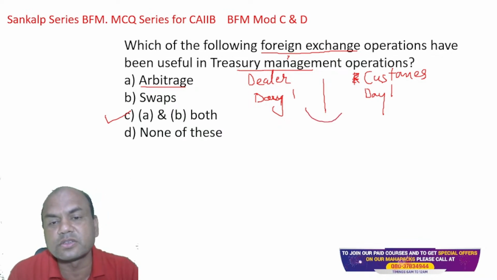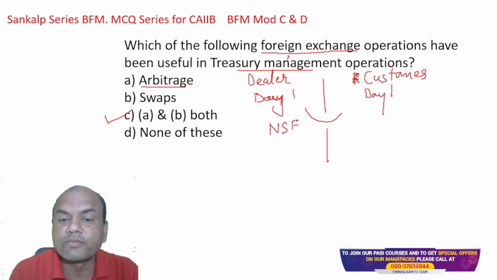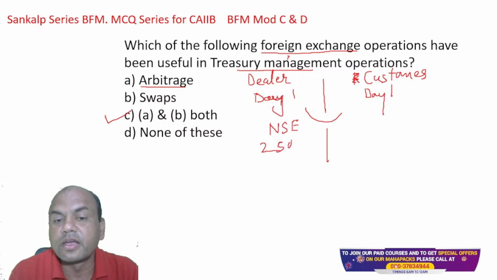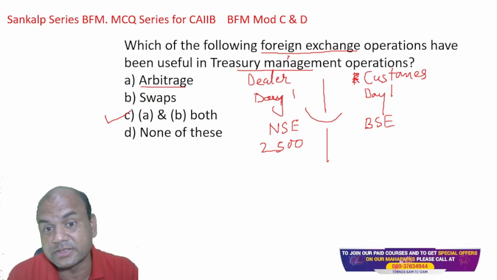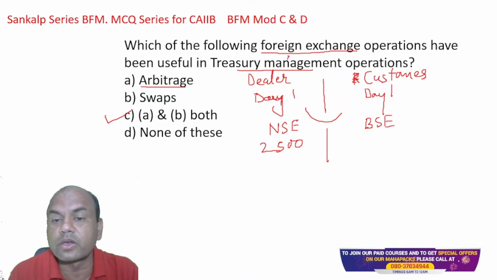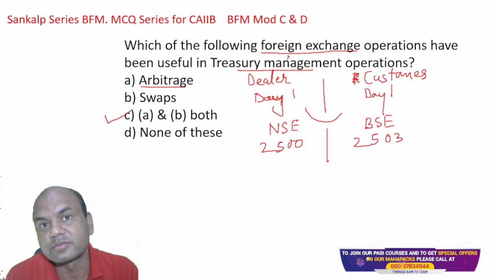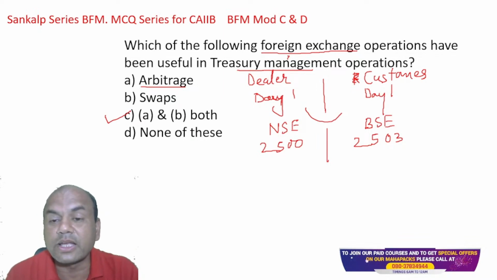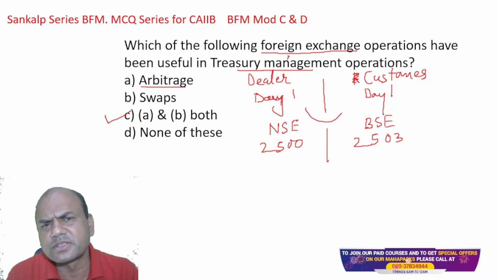Similarly in BSE and NSE also. Suppose there is a Reliance share. I buy it on NSE at let's say 2,500, and immediately I sell it on BSE. Suppose there is a price gap between these two exchanges, and this happens hardly for 4 seconds. So there is a price of 2,500 over here and it is 2,503 there. 3 rupees gap is there. So what will I do? I'll buy 1 lakh shares over here and sell 1 lakh shares over there. So I earn 3 lakh, 1 lakh into 3, in how many seconds? 4 seconds. That is arbitrage. Safest.